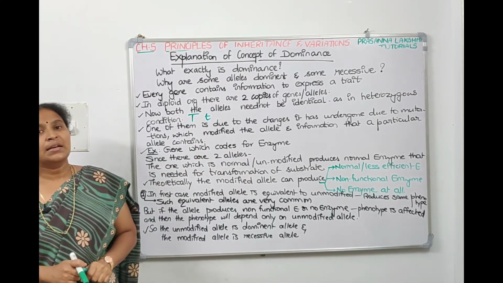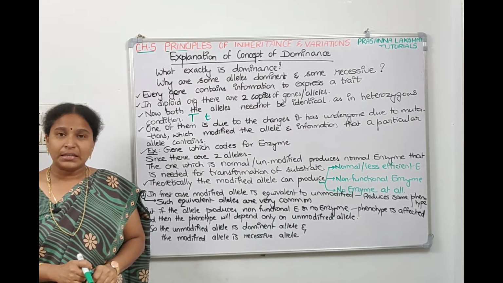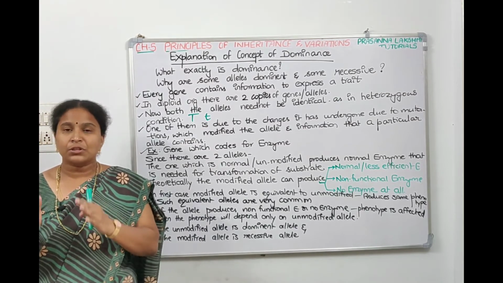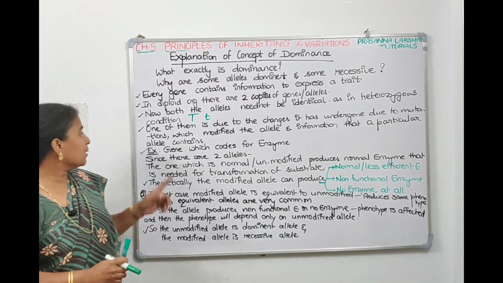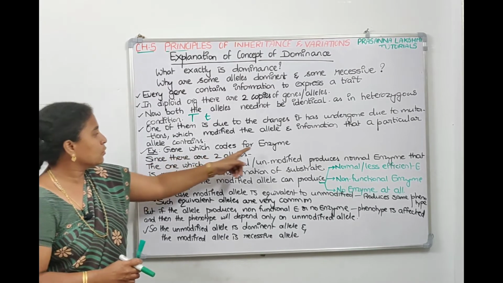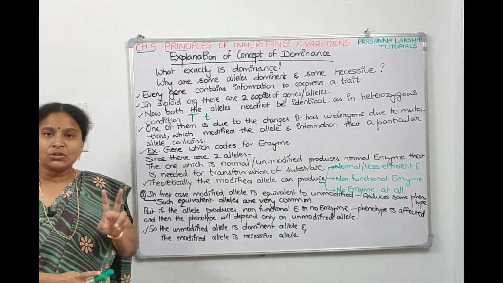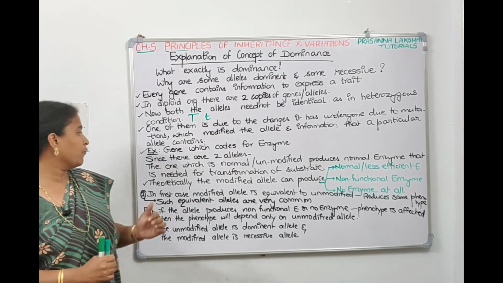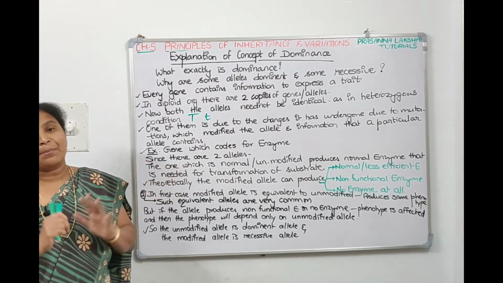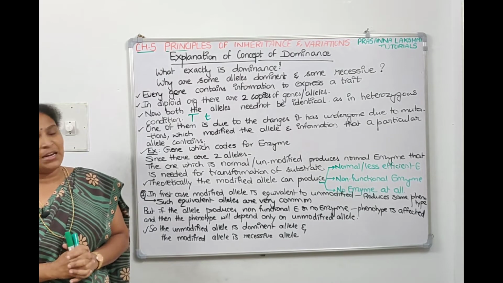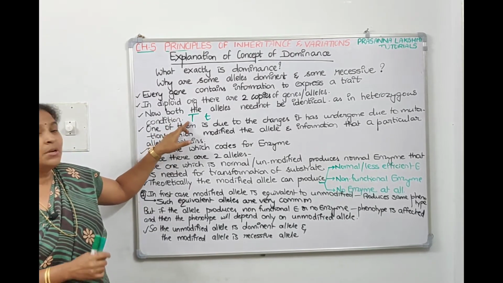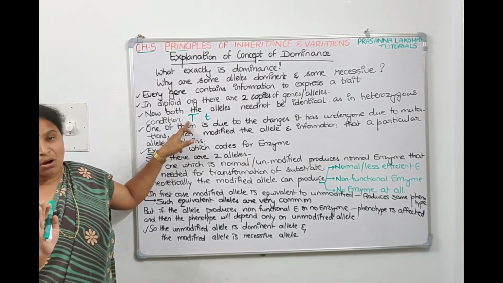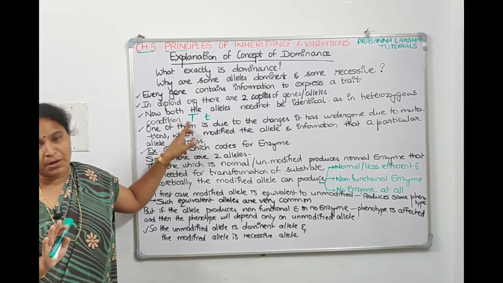To understand, let us take a gene which is coding for an enzyme. A gene has two allelic forms. One is a capital form, the other one is a small form. The capital form is the unmodified allele. It is a normal allele. It will code for the normal enzyme.